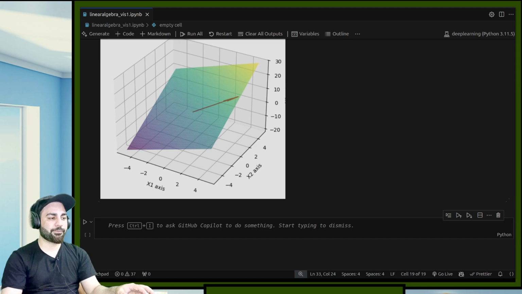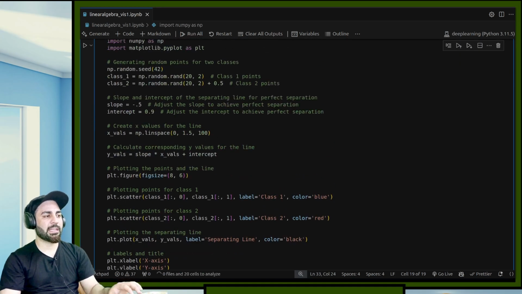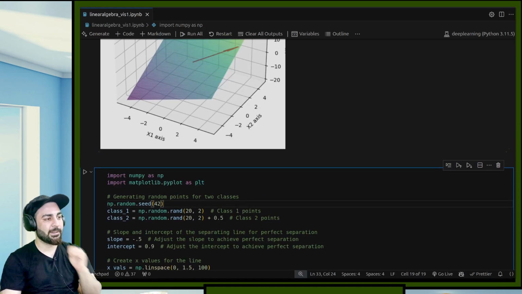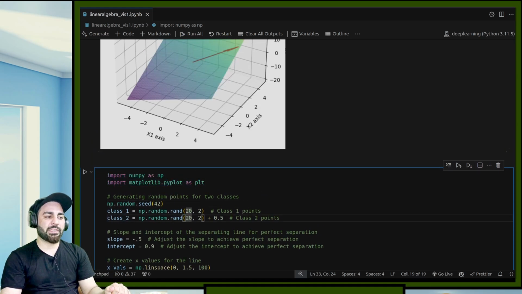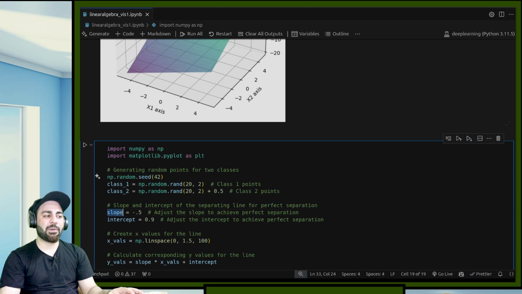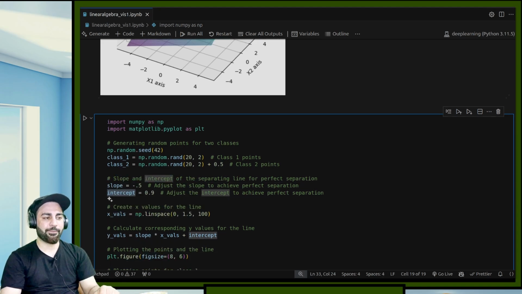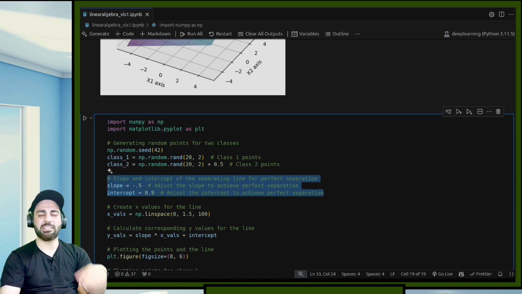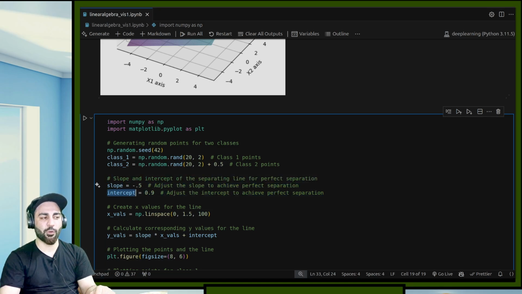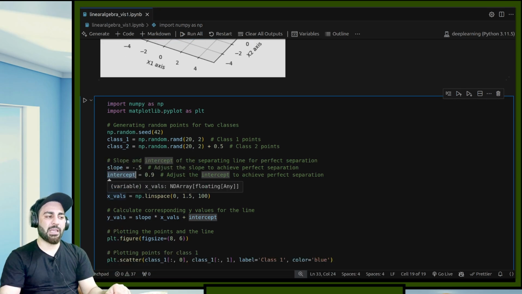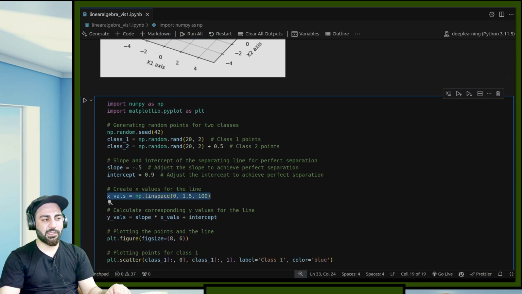Let's suppose, let me just plot some points. So I'm pasting a code over here, and I'll explain this code. Over here, I'm generating some random points. I'm saying let's suppose these points belong to class 1 and these points belong to class 2. I'm generating some points over here, with a random seed so that you can reproduce it. And then I am defining slope and intercept. I'm just defining a line. This is my line of separation, and I know the answer upfront. That's why I have given the hardcoded values for slope and intercept. This is basically my W. The x values, I'm generating x values, and these are my y values.